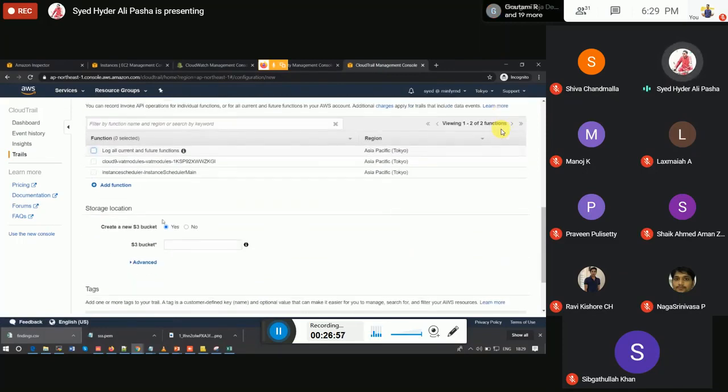So by default, 90 days the logs will be stored. If we want to store the logs, we can specify the S3 bucket here. It will store the logs.